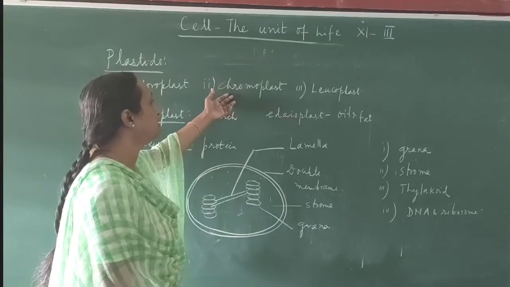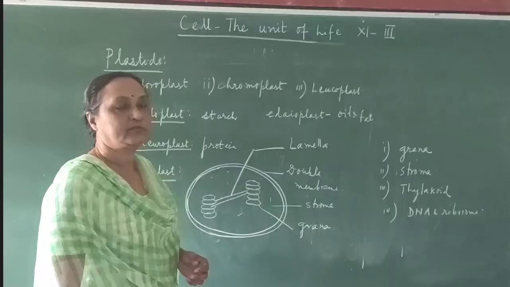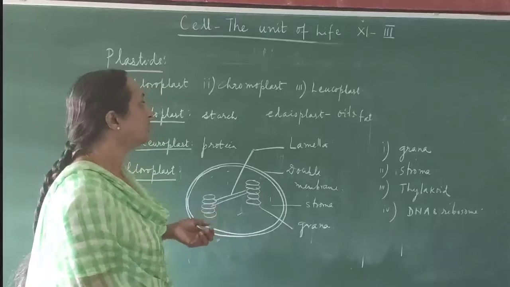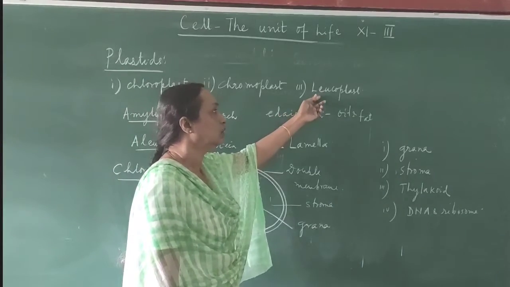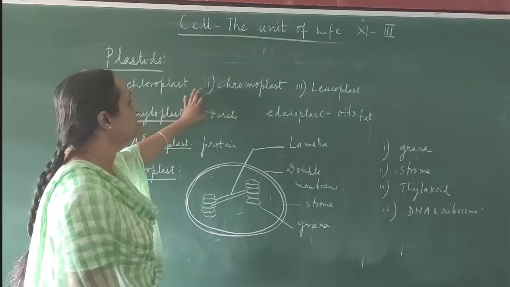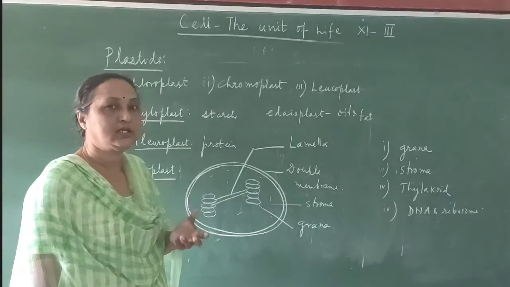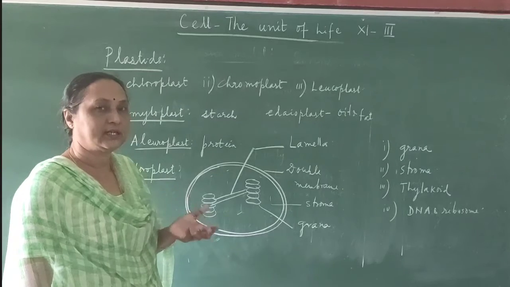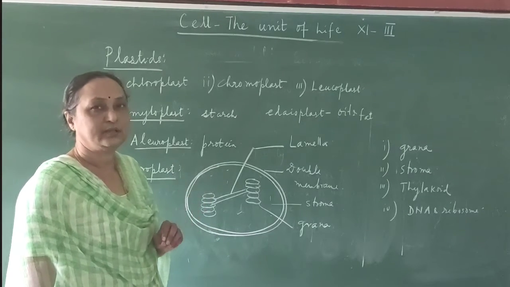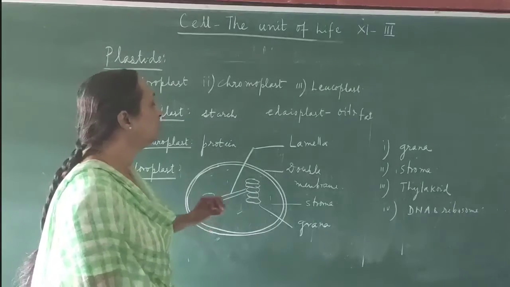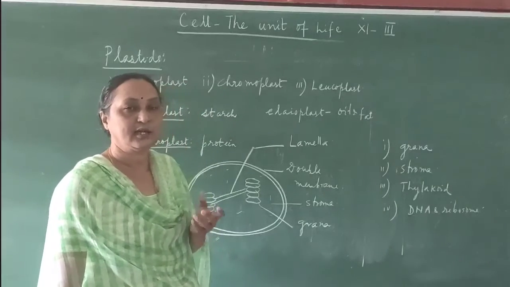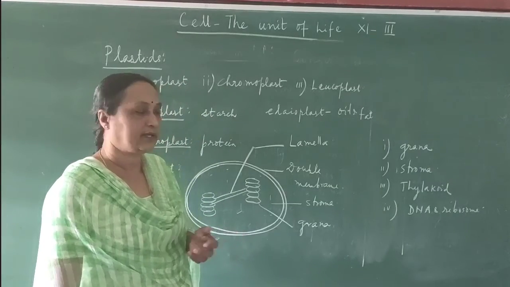Chloroplast is mainly present in the leaf or green part of the plant. Chromoplasts are found in the colored parts, for example the petals of a flower, or in the carrot, where you have seen the color is orange. And leucoplast is found in roots. The chloroplast helps in the process of photosynthesis. Chromoplast provides color, so that insects get attracted to the beautiful color and sit on flowers and help in the process of pollination. And leucoplast helps in the storage of either carbohydrate, protein or fat.